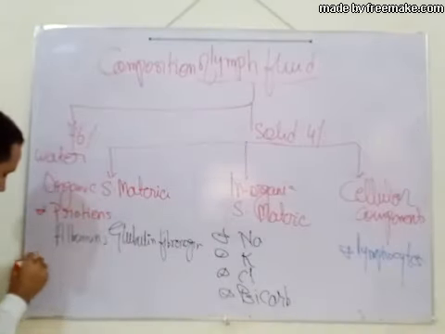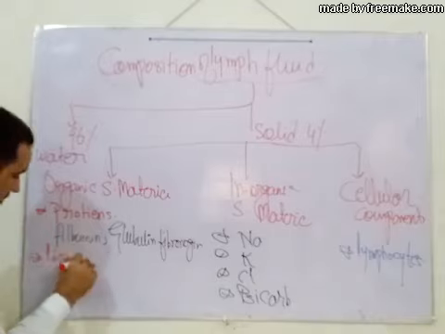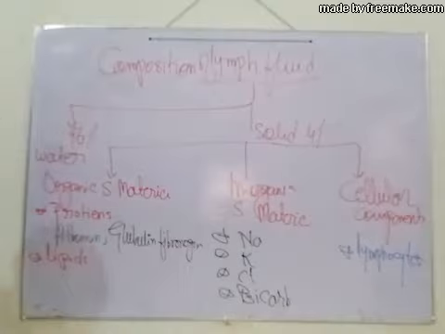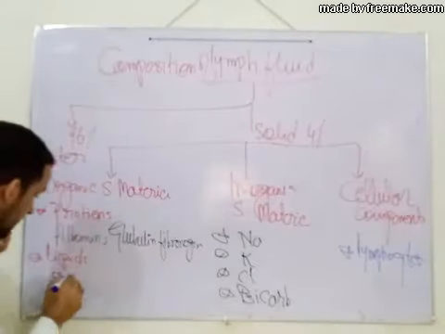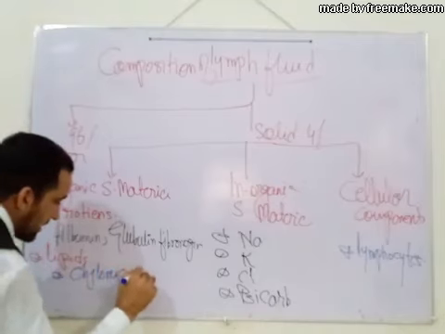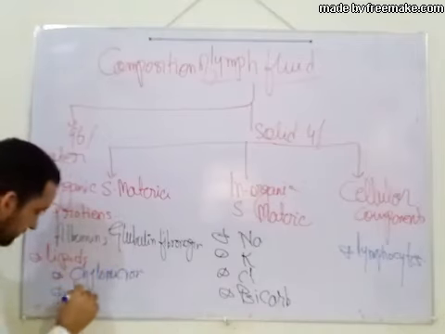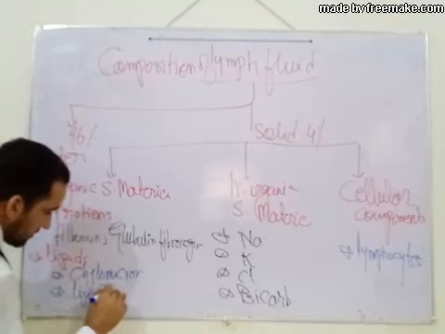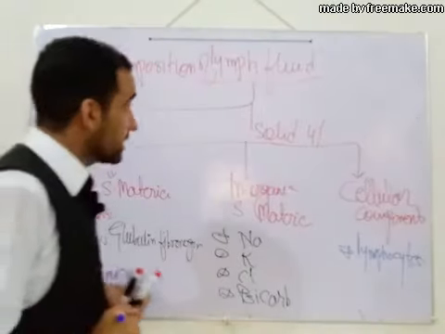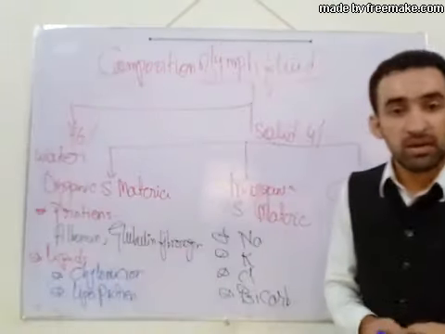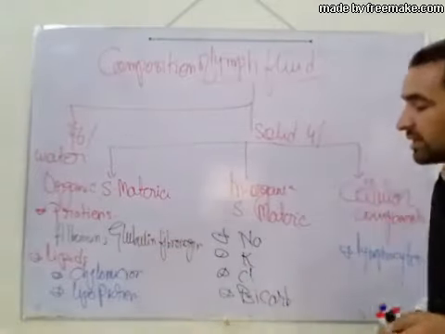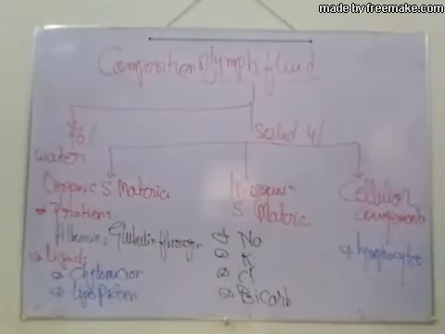Lipids such as cholesterol are present. You all know about the types of lipids present in the lymph fluid: chylomicron and lipoprotein. Another organic solid material present in the lymph fluid is carbohydrate or glucose, and urea and creatinine are also present in the lymph fluid.